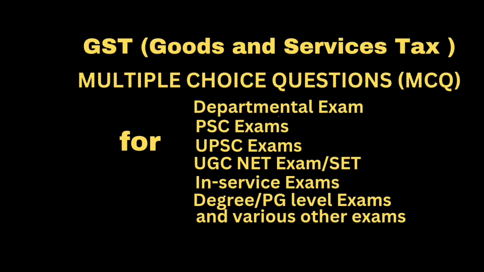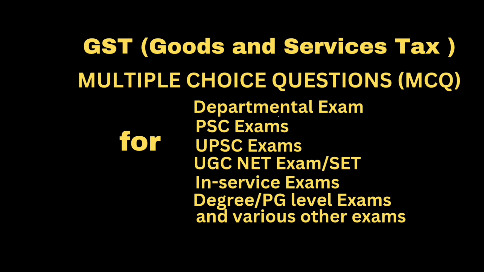Question: annual return in Form GSTR 9 for every financial year is to be furnished electronically on or before. Answer: 31st day of December following the end of such financial year. Question: final return on cancellation of registration shall be furnished in Form GSTR 10. Answer: within 3 months of the date of cancellation or date of order of cancellation, whichever is later.